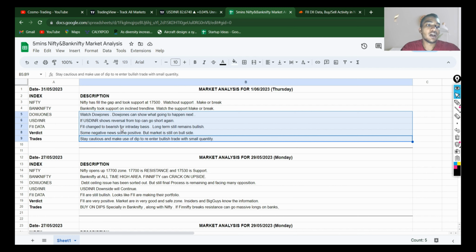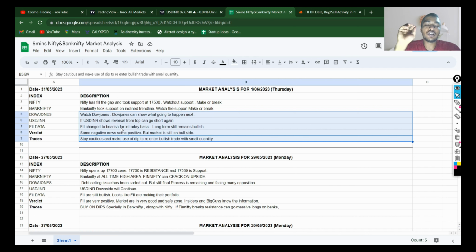And the verdict is some negative news has come and some positive news, but the market, I feel, is still on the bull side because we have not taken down the major supports of the market, and we sustained and took a recovery from there. So the trade would be to stay cautious and make use of the dip to re-enter the bullish trade.